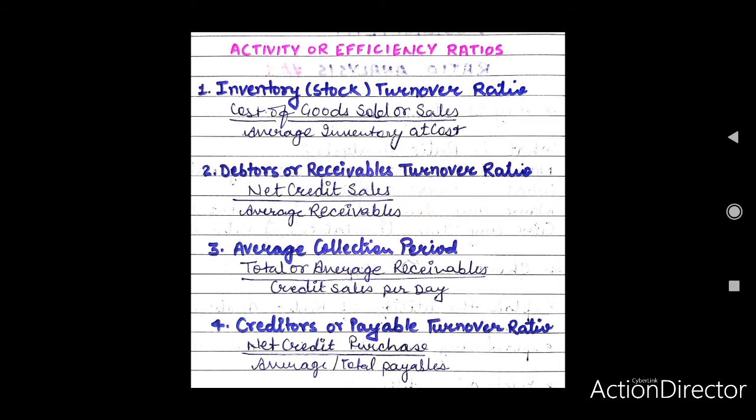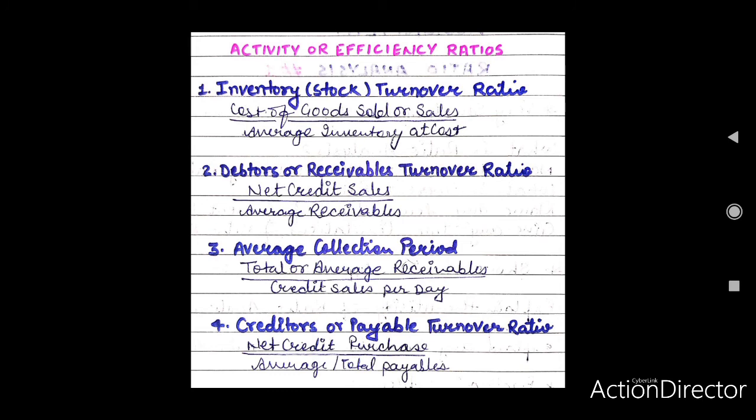Components. Credit purchases means all credit purchases of goods minus purchase returns. If information about credit purchases is not available, the figure of total purchases may be assumed to be credit purchases. Average payables refers to one half of the opening and closing balances of trade creditors, which includes sundry creditors and bills payable.